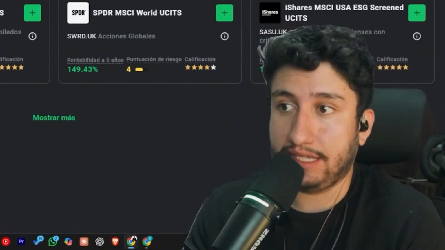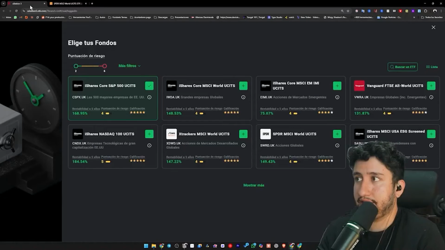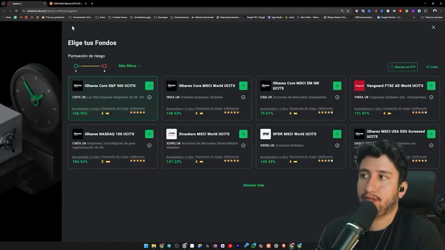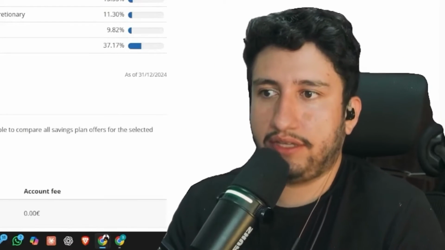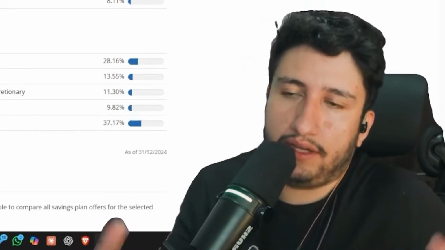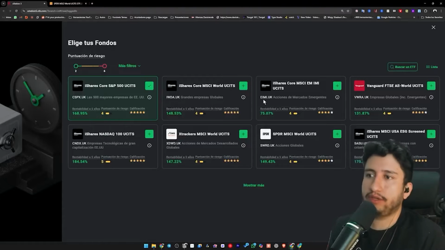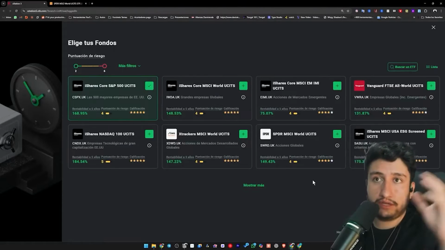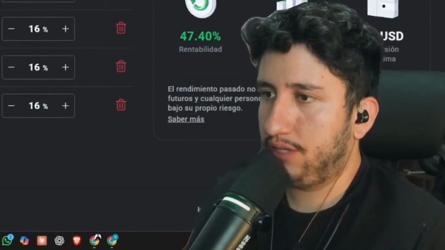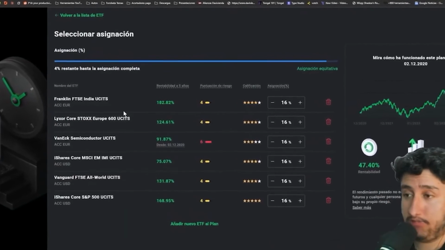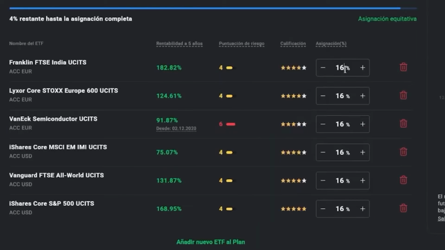So what exactly is transpiring? I am already investing in the S&P 500, and therefore the correlation between these two can be quite significant. I might end up investing in the identical assets, or rather I am indeed doing so, because if we examine here, Apple holds 5.46%, and if you recall in this other instance, we had something around 6% in the S&P as well. So well, I'm not particularly interested, because if I genuinely want to invest in something within the general market, I am clearly very inclined towards investing in the United States, but I'm uncertain about maintaining such a high percentage. Nevertheless, I am going to continue researching these ETFs, construct my portfolio, and subsequently proceed to make the deposit and invest, so you can observe how it operates.